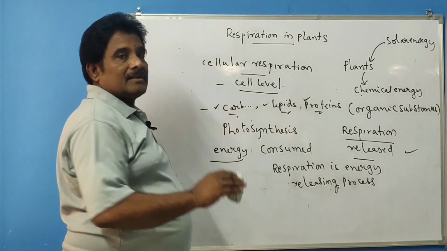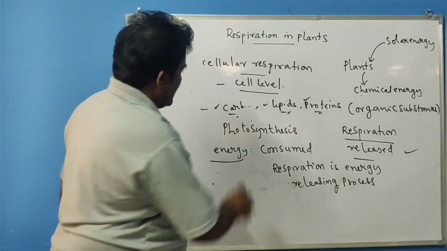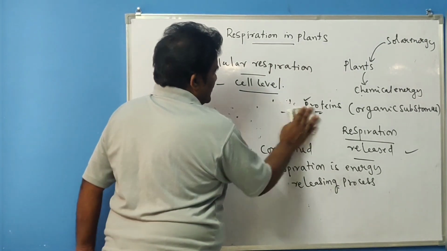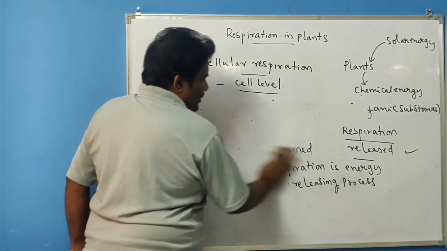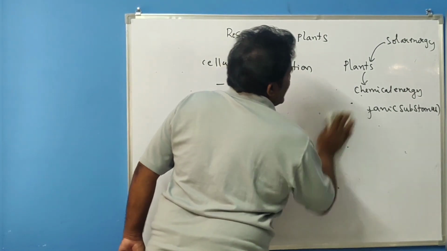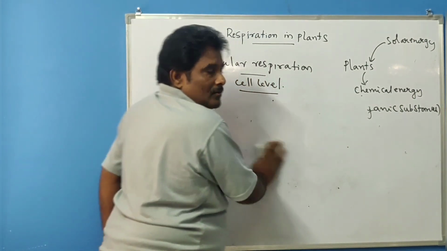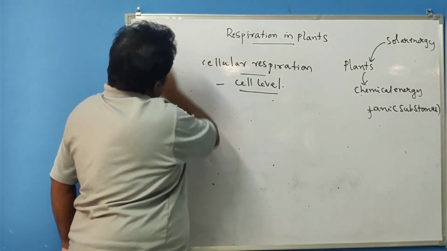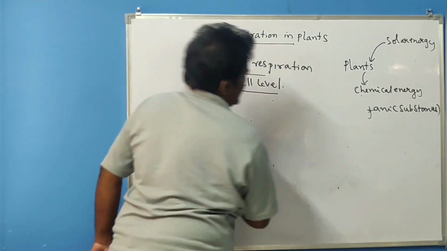What type of questions are going to be asked is very important. Shall I repeat? So far we studied that in photosynthesis energy is stored in the form of carbohydrates, proteins and fats, whereas in respiration, energy is released which is stored in carbohydrates, fats and proteins. That is very important.